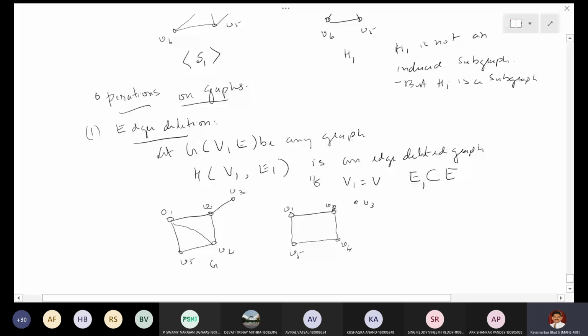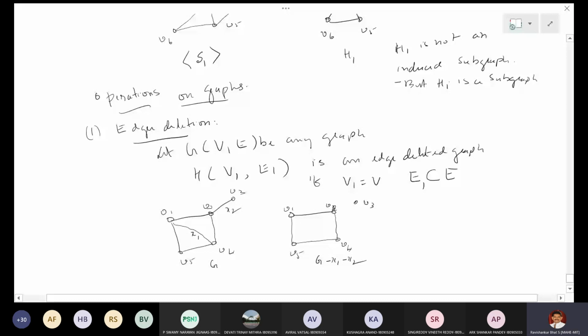Two edges are deleted in this case. I call them x1 and x2, right? So this graph is G minus x1 minus x2. And this vertex is there. When x2 is deleted, that vertex will not be removed, only the edge is rubbed off. So this V1, V4 edge has been removed. That means it is rubbed off, right? So that is the edge deleted graph.